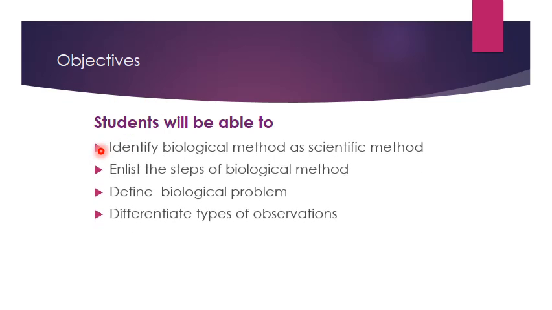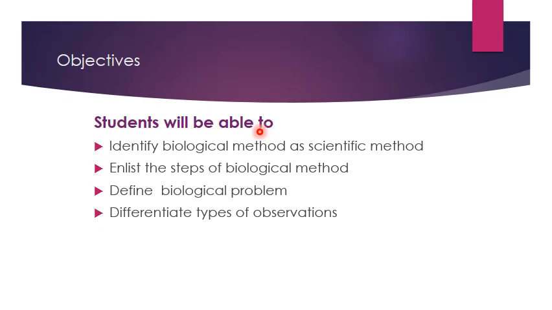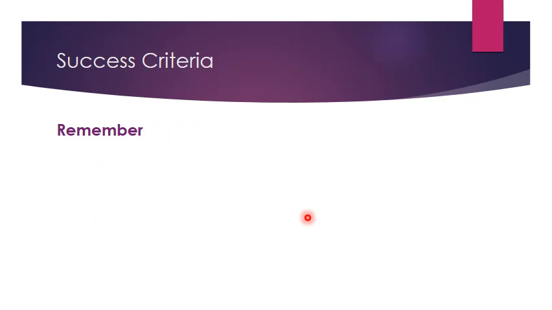Objectives. Students, you will be able to identify a biological method as scientific method. You will be able to enlist the steps of biological method. You will be able to define biological problem. You will be able to differentiate types of observations.